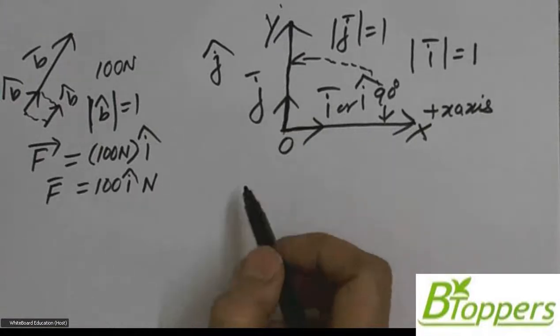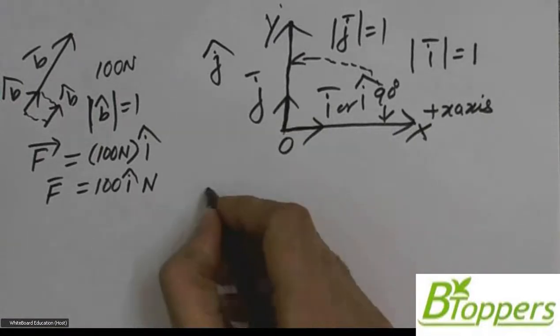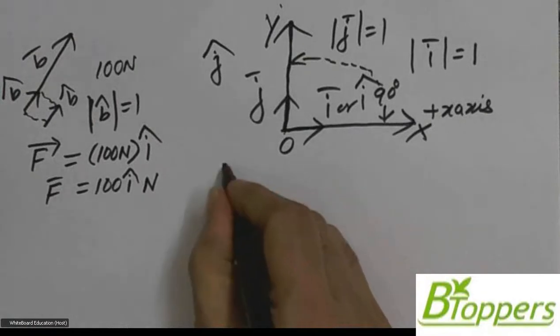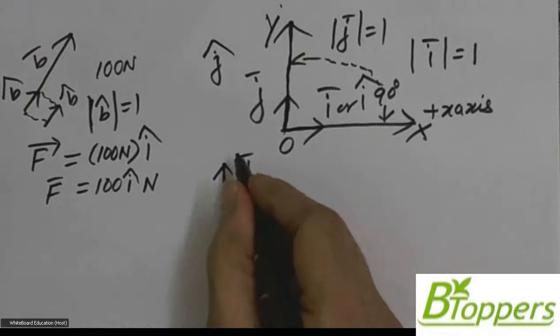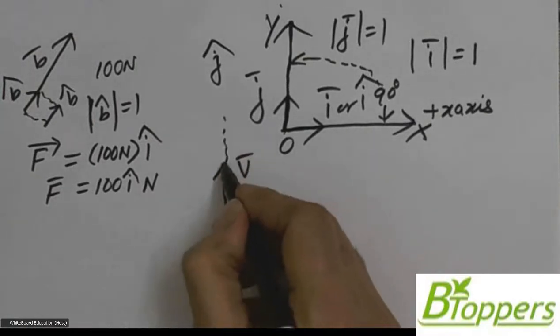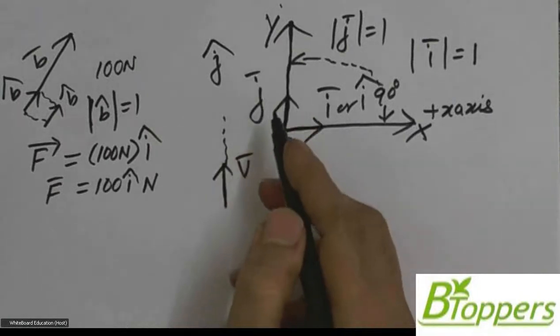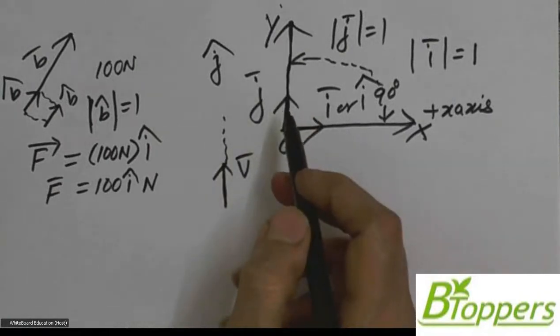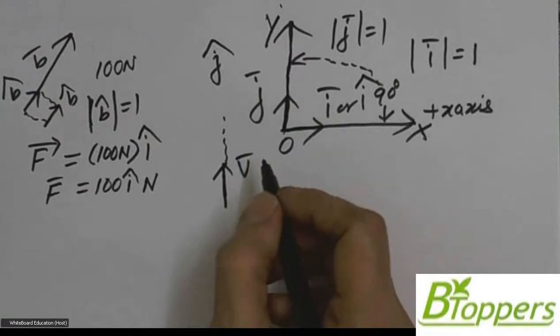Let us take another example. Suppose a particle moves parallel to the positive y-axis with a velocity of magnitude 20 meter per second.